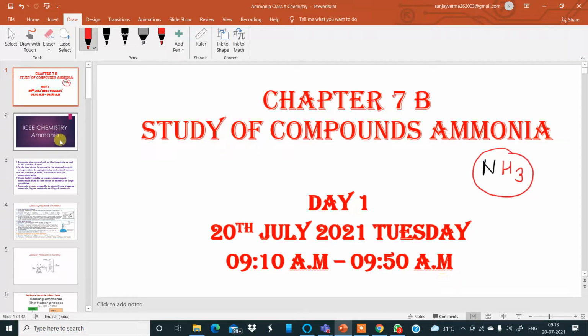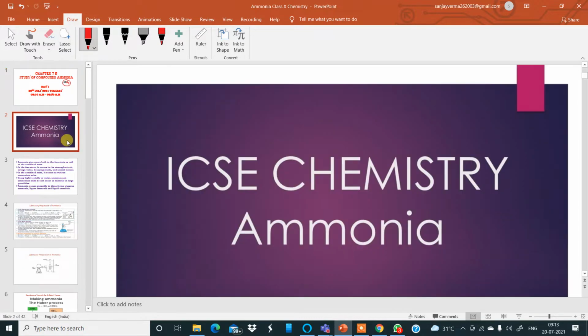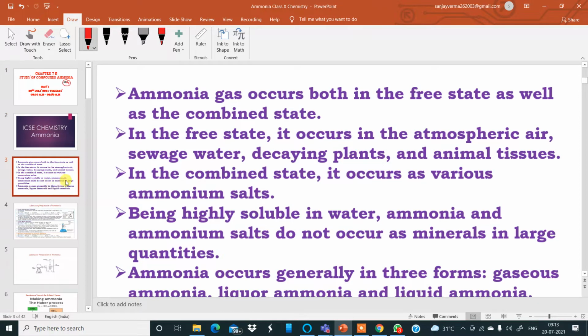Okay, so we begin with the chapter study of compounds, ammonia, and I believe all the boys who are supposed to join are already in the classroom. Okay, so moving to the next slide. Let us look at one of the introduction slides for this gas ammonia and its occurrence in the free state as well as in the combined state, with regard to its solubility and so on.